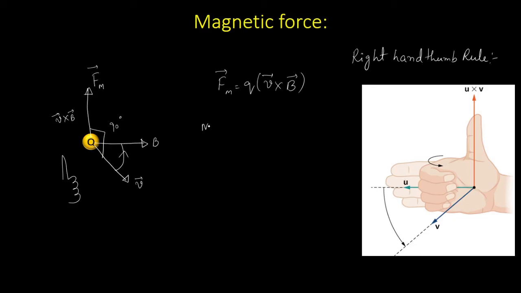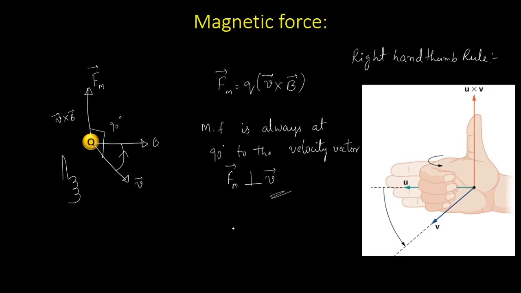So the magnetic force is always at a right angle, or 90 degrees, to the velocity vector, or I can say the magnetic force will always be perpendicular to the velocity of the motion of the particle.